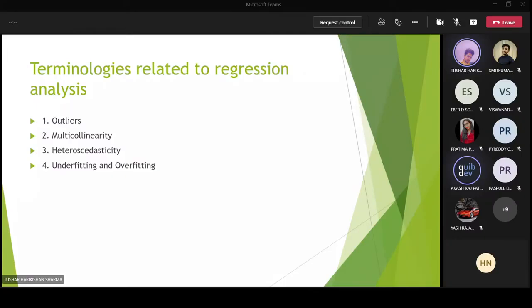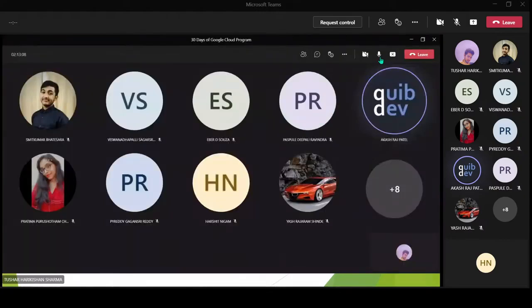Well, linear regression is when we try to find a best fit line on a data set that can predict the value of y based on the value of x, and outliers would be values that are outside of the range of the data set, the practical range that we are looking at.